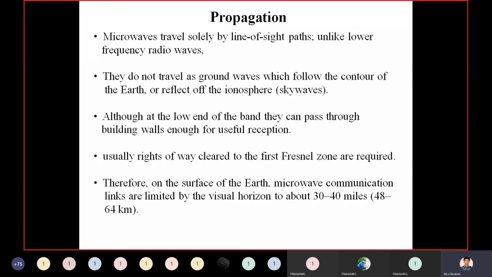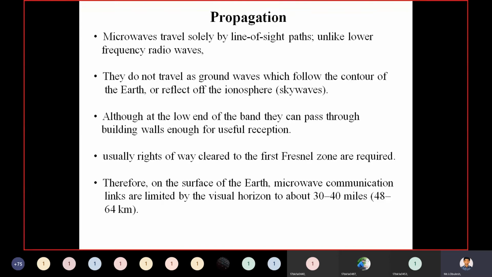They do not travel as ground waves, which follow the contour of the earth, or reflect off the ionosphere, which you can also call skywaves. These microwaves travel by line of sight paths, unlike lower frequency radio waves. They do not travel as ground waves, which follow the contour of the earth or reflect off the ionosphere, also called skywaves.